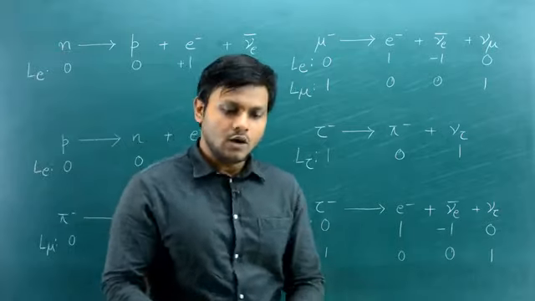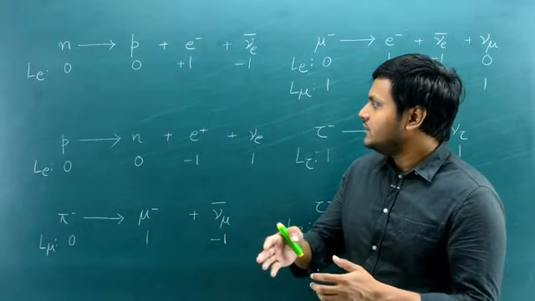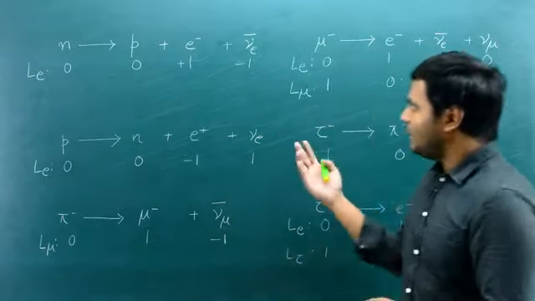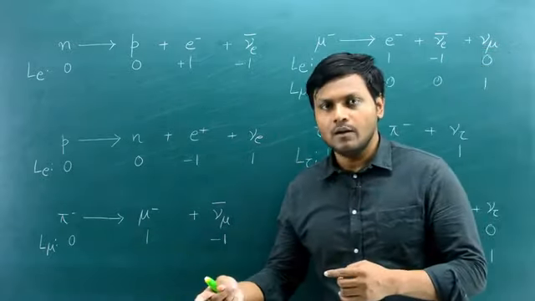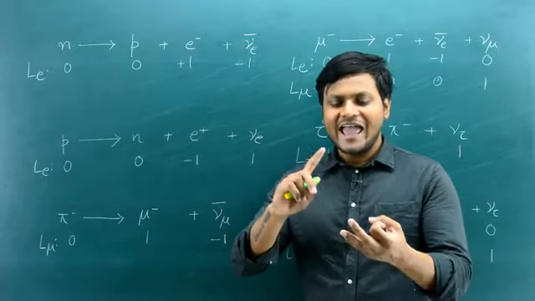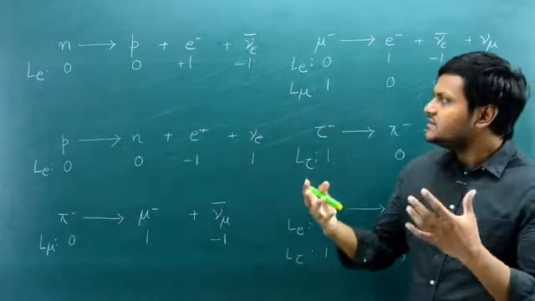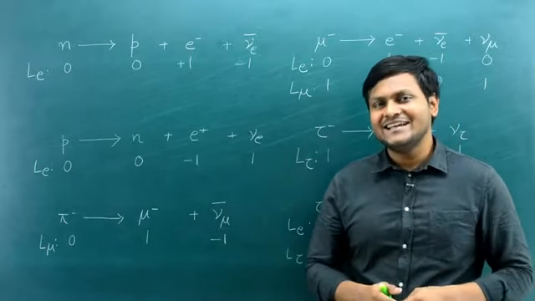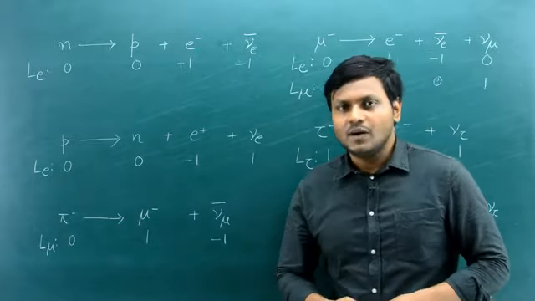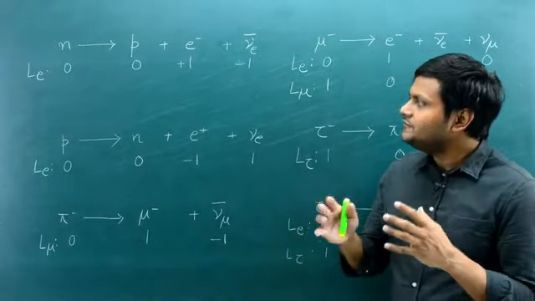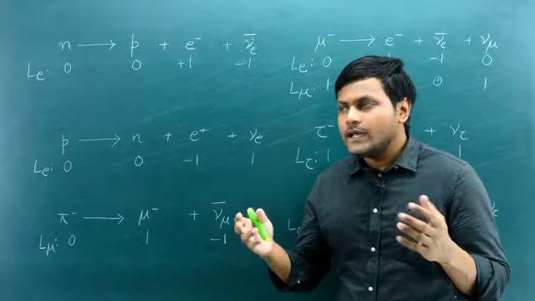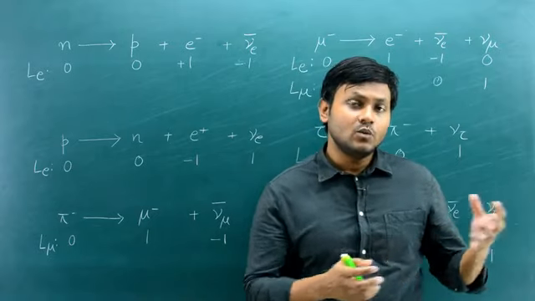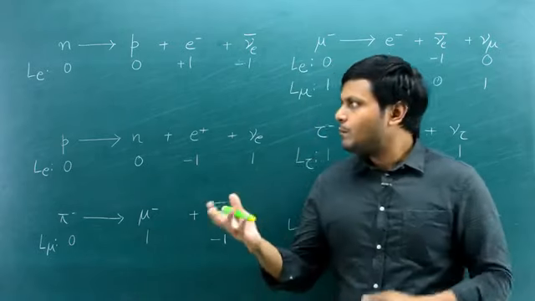So as it turns out, when we associate the electron family, the muon family, and the tau family with these distinct lepton numbers, the electron number, the muon number, and the tau number, then these quantum numbers are conserved in different kinds of particle interactions involving these particles. So in a way, this gives you a set of rules that will help you get an idea about what kind of particle interactions are possible, and what kind are not possible.